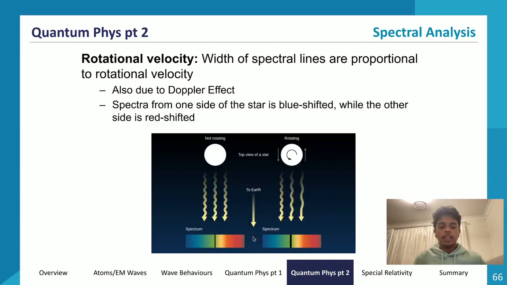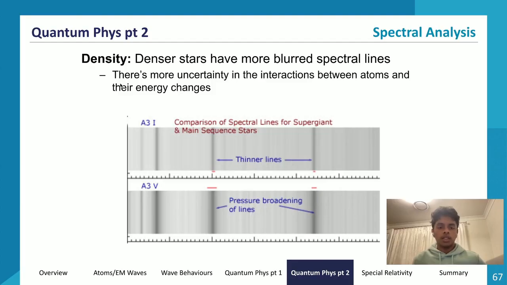If we only see wider spectral lines, that means we're looking at rotational velocity instead of the density of the star. The blurred spectral lines are due to more uncertainty in the interaction between atoms and their energy changes. That's why we have blurred spectral lines, due to the greater degree of uncertainty.